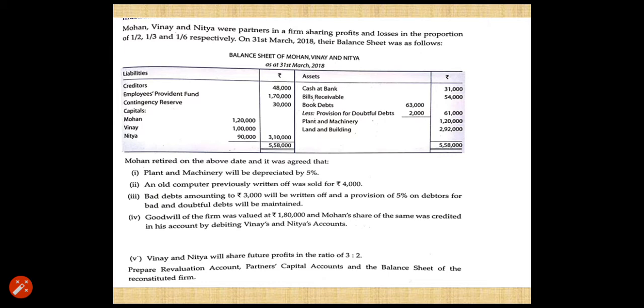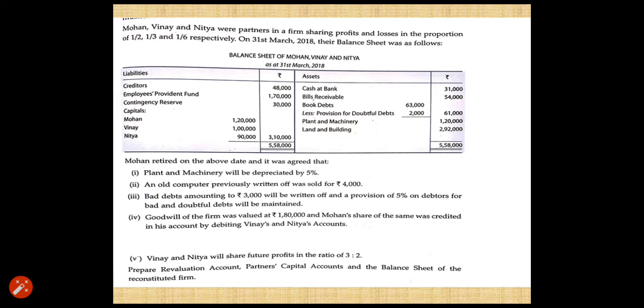So, you know that whenever there is reconstitution of firm, you have to do certain adjustments before the reconstitution. If we take the case of retirement, generally the adjustments consist of calculating the gaining ratio, accounting related to goodwill, accounting related to reserves, accumulated profit and losses, and revaluation of assets and reassessment of liabilities.